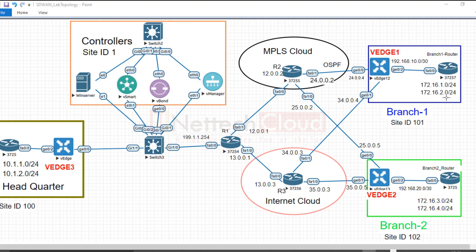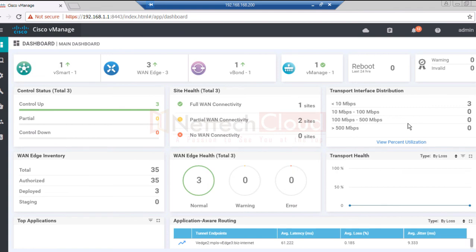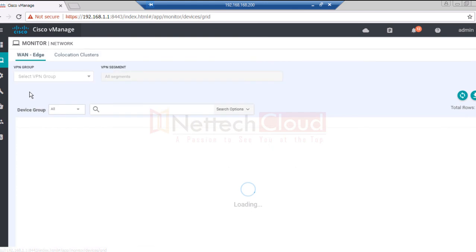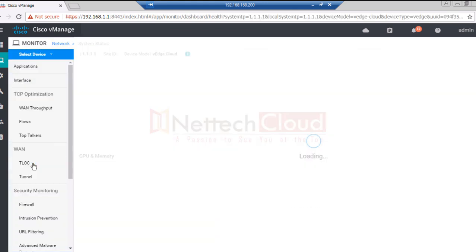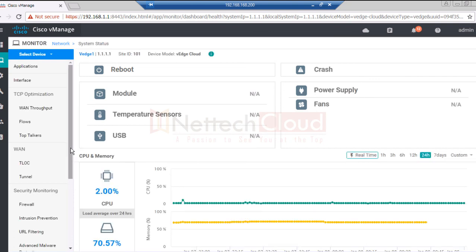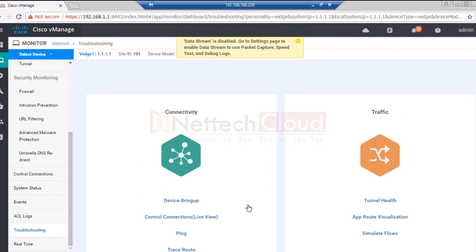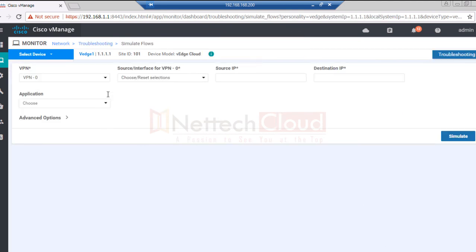And even if I very quickly show you the path from the controller, vManage is the controller here. If I go to Monitor, Network, vEdge 1 for example, WAN edge 1, and Troubleshooting, Simulate Flows, VPN 10, and the IP here is 192.168.0.1, and let's say I want to check the reachability to this 172.16.3.1.